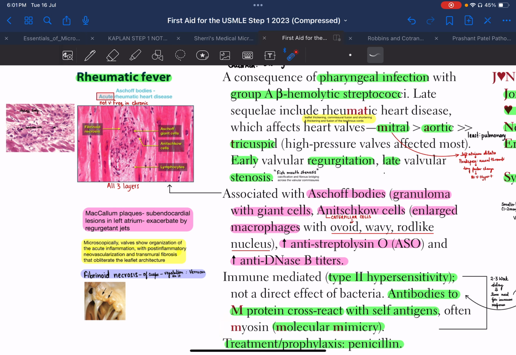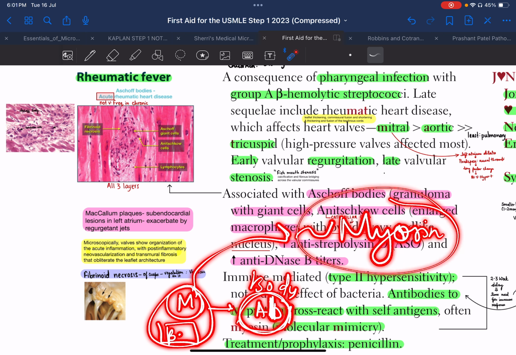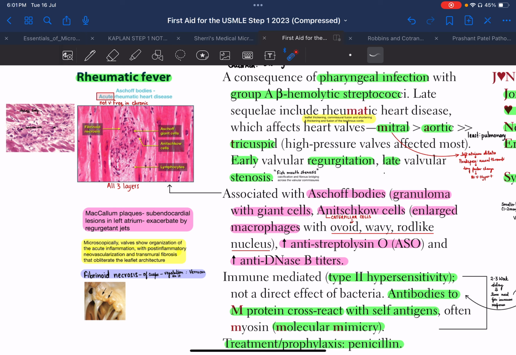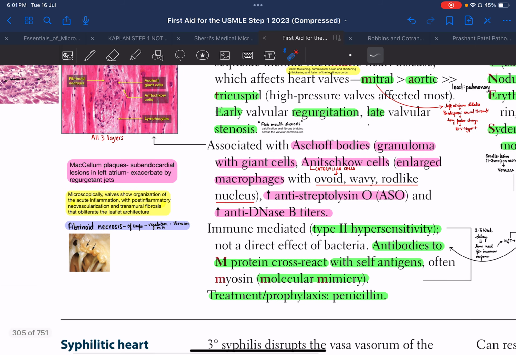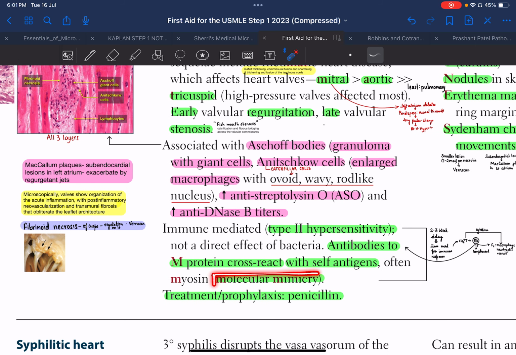What does it mean? There is a protein, M protein, on the bacteria, which is beta hemolytic streptococci. Against this, my body will produce certain antibodies. Now the M protein of this bacteria actually resembles the myosin within my body. So the antibody can react to this M protein and also to this myosin. When this antibody reacts to myosin, there will be certain inflammatory changes in the heart, which is known as rheumatic fever. First of all, this is a type 2 hypersensitivity, which we should note, and what we just explained was molecular mimicry.